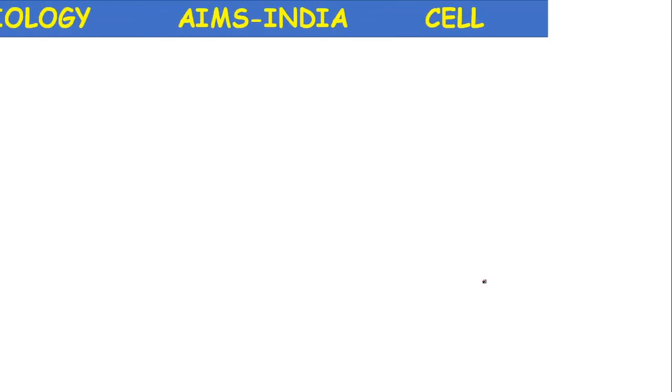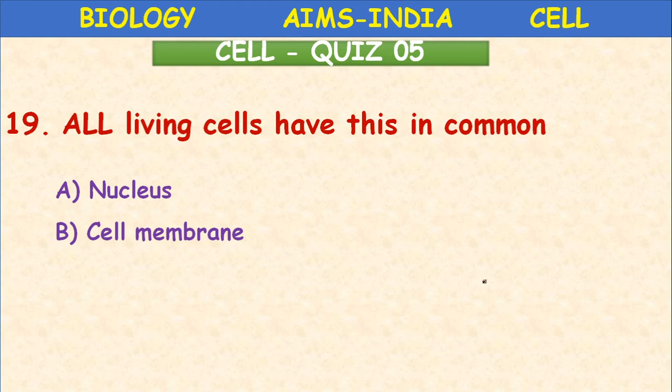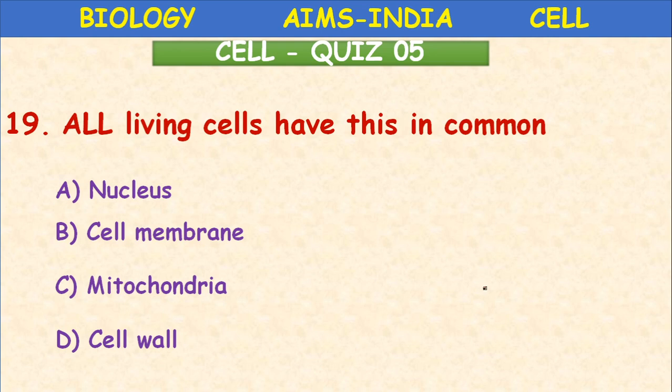Next, all living cells have this in common: nucleus, cell membrane, mitochondria, cell wall. See the options. So here the answer is cell membrane. Nucleus may or may not be present. If it is a prokaryotic cell, nucleus is not present.